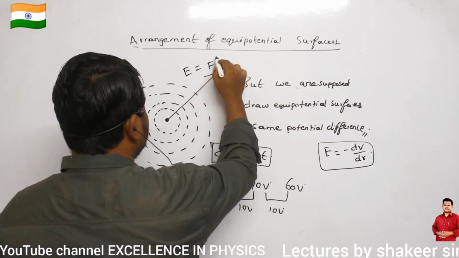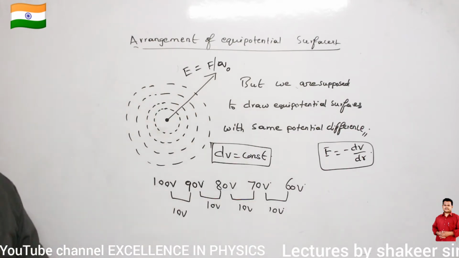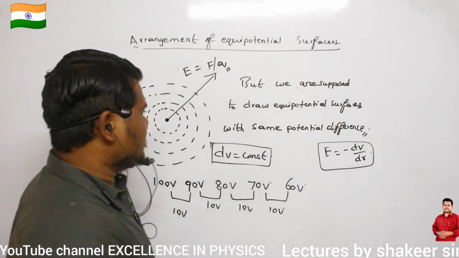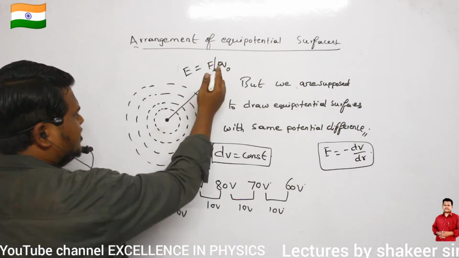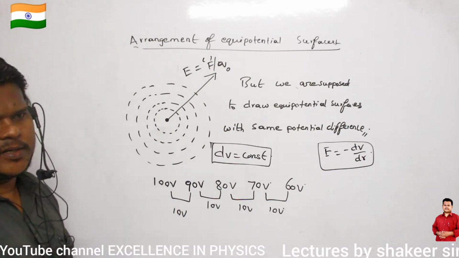What is the E value? The E value is basically the force experienced per unit charge only, no? The E value is the force experienced per unit test charge. So as you move away from the point charge, definitely the force experienced reduces, so the E value also reduces. Are you able to understand?